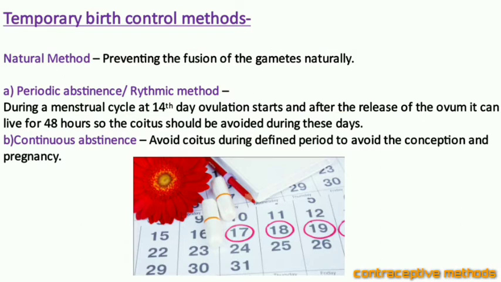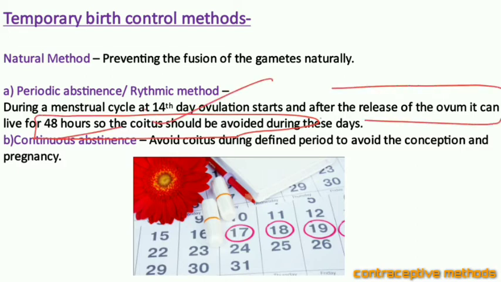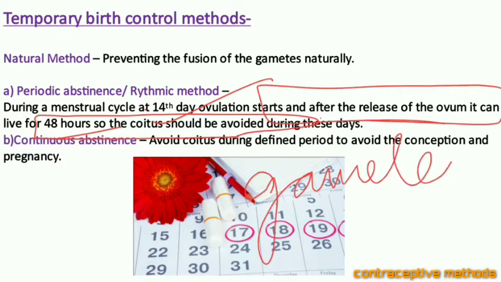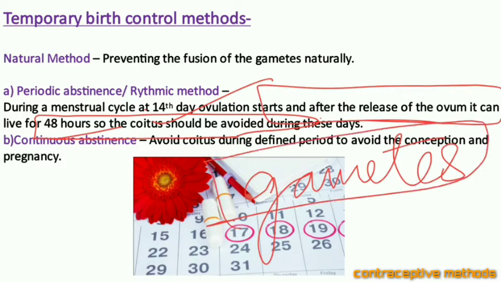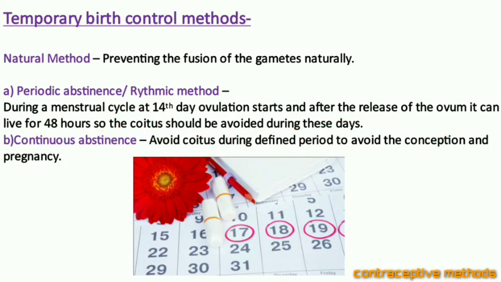During these days around the 14th day of ovulation, when the gametes meet, the fertilization will start and it will lead to pregnancy. So it should not be there. So the coitus should be avoided during these days. The intercourse should be avoided during these days.